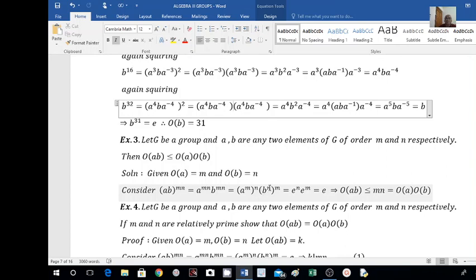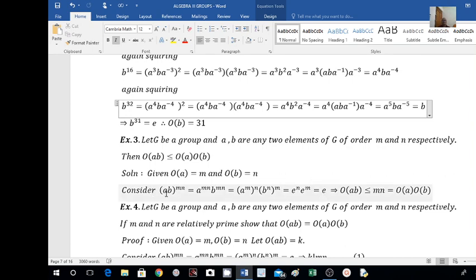And what is B raised to n? This is also equal to e because we have taken order of B equal to n. This is e power of m. So e raised to n, e raised to m. And as e is the identity element, therefore here e power of n, e power of m is also equal to e into e, which is equal to e.